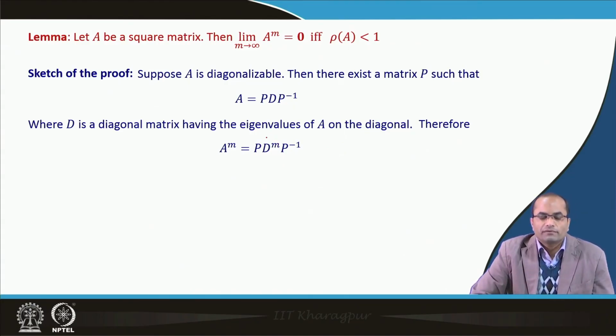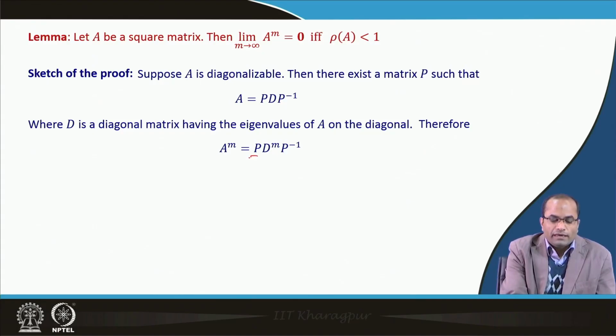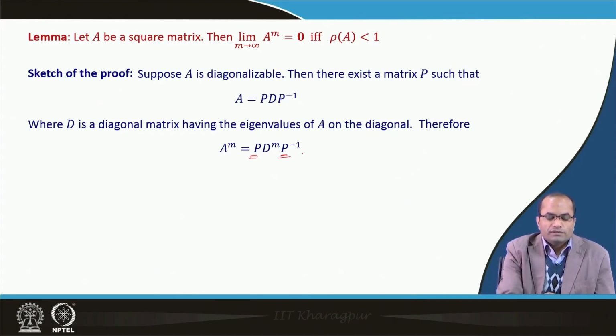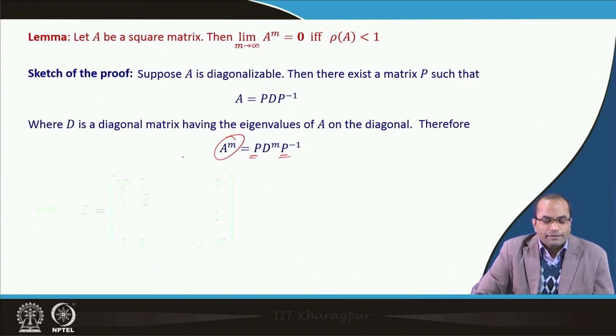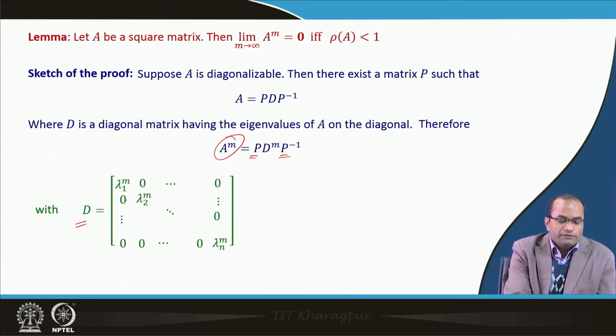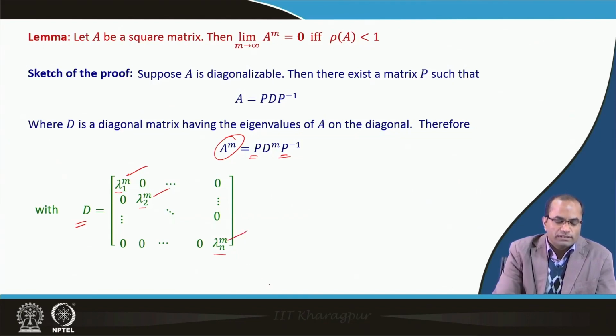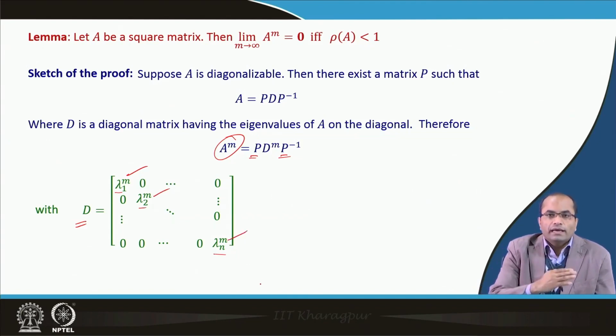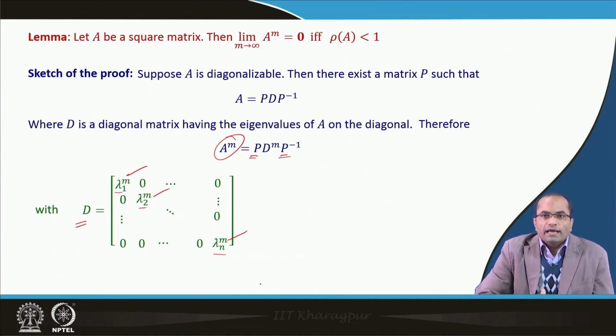It has only the diagonal entries, and the diagonal entries will get the power m at the end, and we have to just multiply by P and P inverse, and we will get this product A power m. So, D will take such a form that lambda 1 power m, lambda 2 power m, up to lambda n power m are placed on the diagonal.